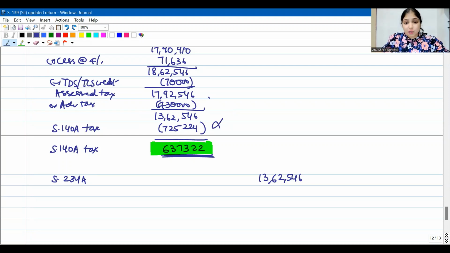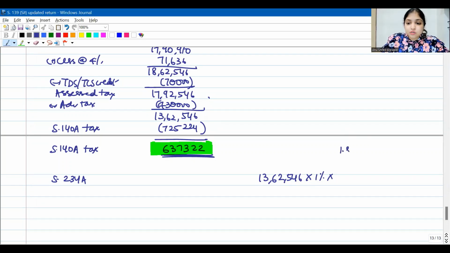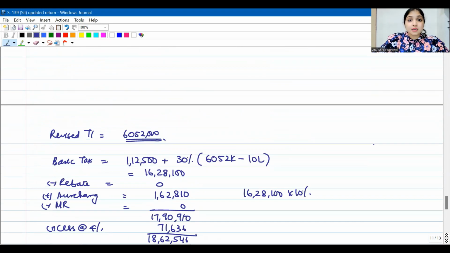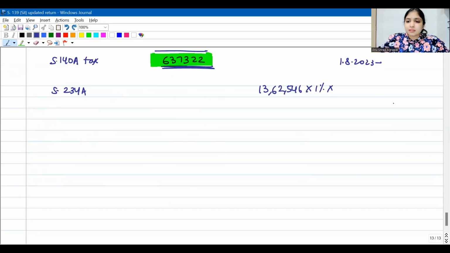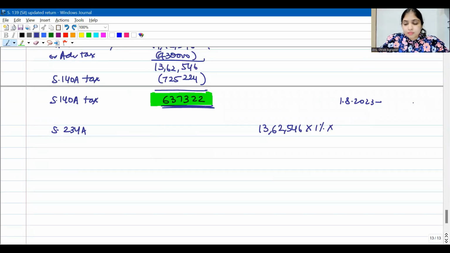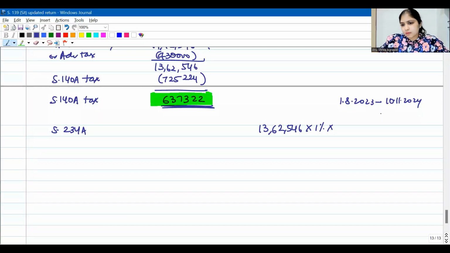under the original return, without considering this number, on this number I will calculate at 1% for how many months when I should have filed. What was my due date? 31st July 2023. So 1st August 2023 onwards, till when am I filing the updated return? I am filing the updated return only on 10th November 2024. This is going to roughly work out to a delay of around how many months, guys? This is going to be roughly 16 months.